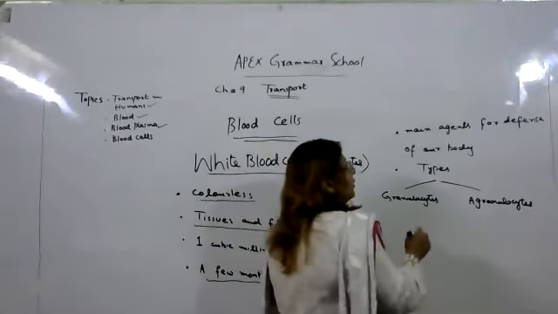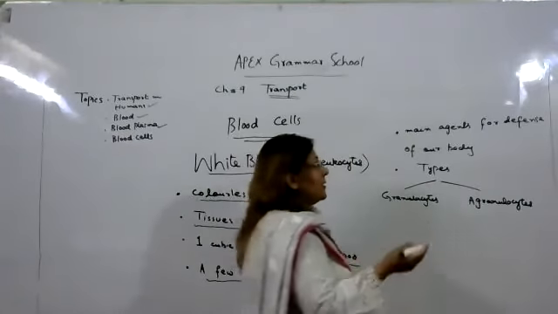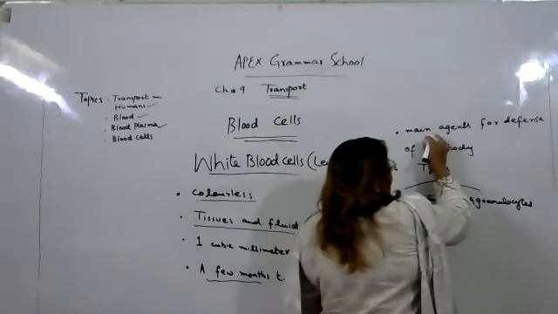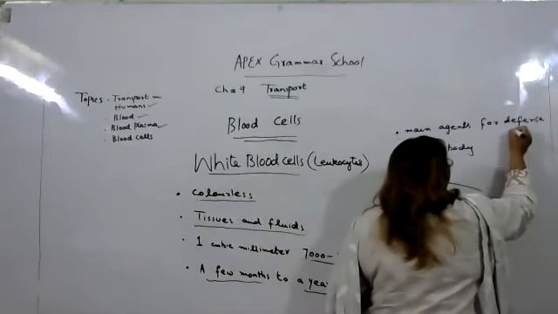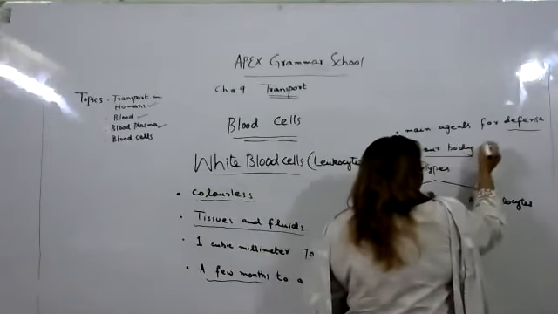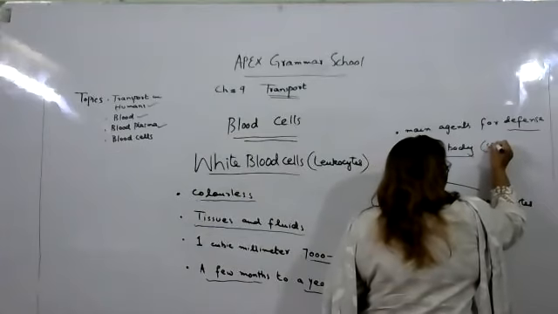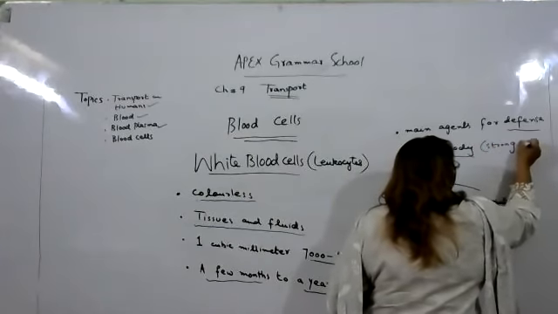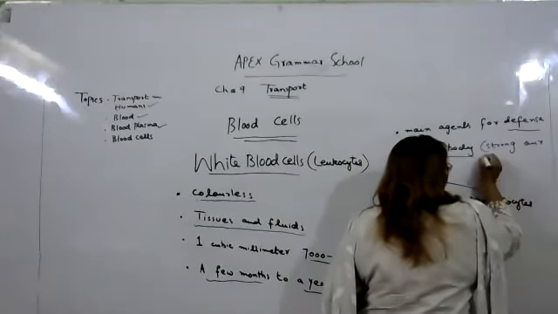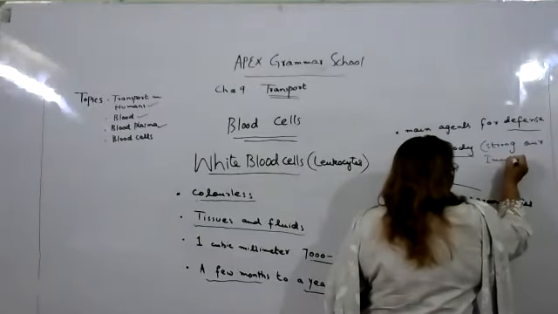And the next important point: what is the function of white blood cells? They are the main agents for the defense of our body, meaning they strengthen our immune system.